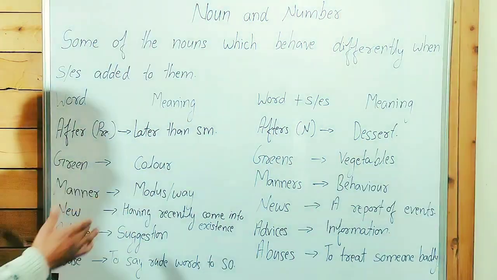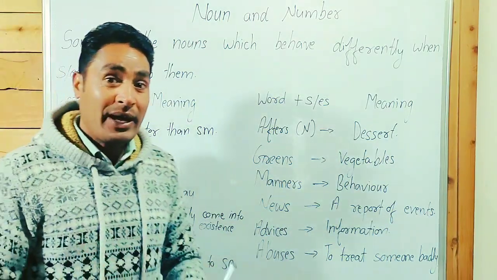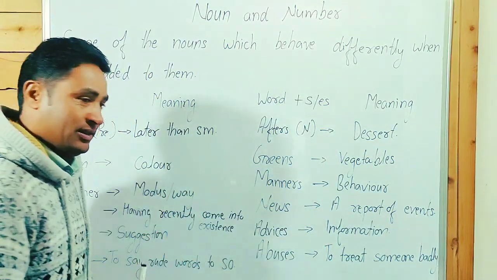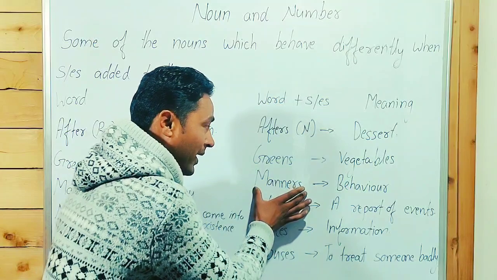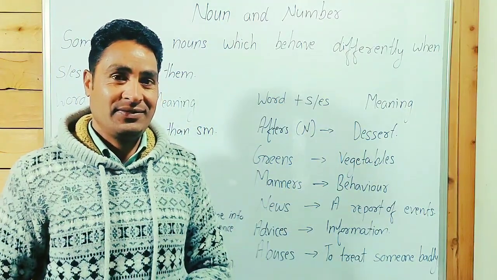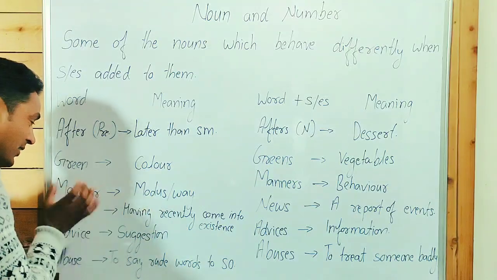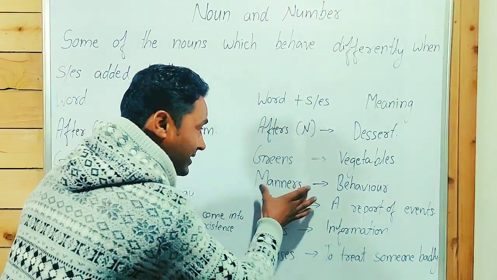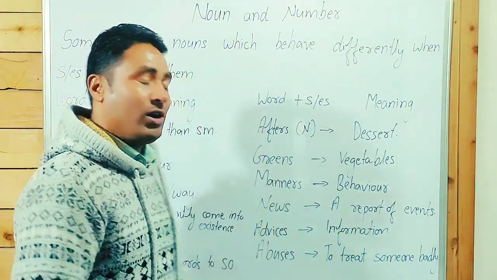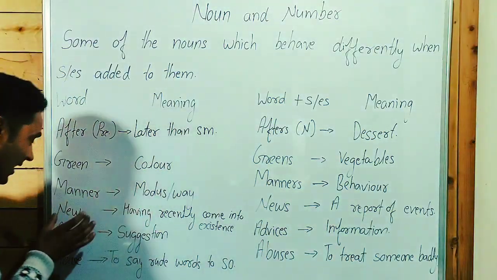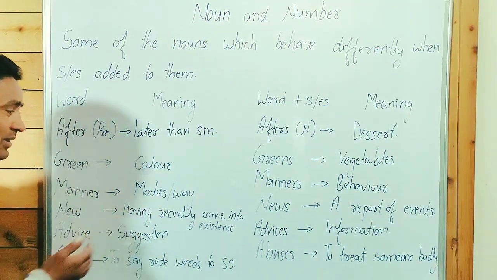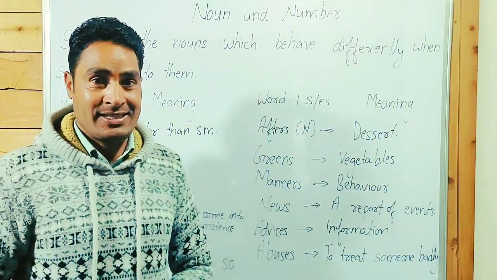Manner means modus; you can say way. When we talk about manners, it means behavior. Manner is modus, a different meaning. New means having recently come into existence.